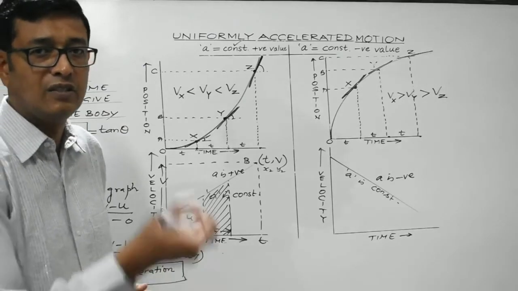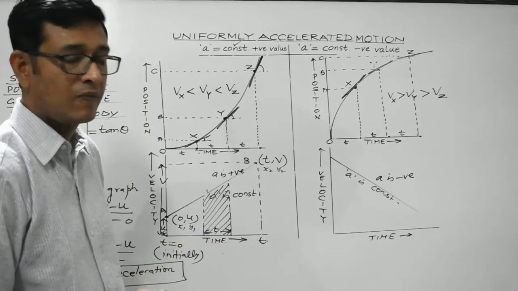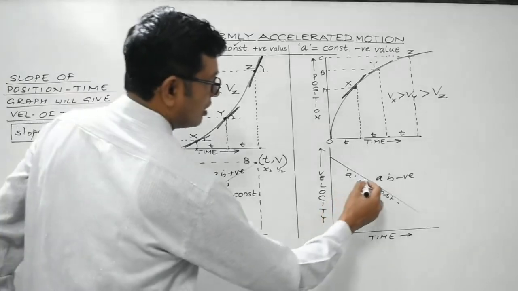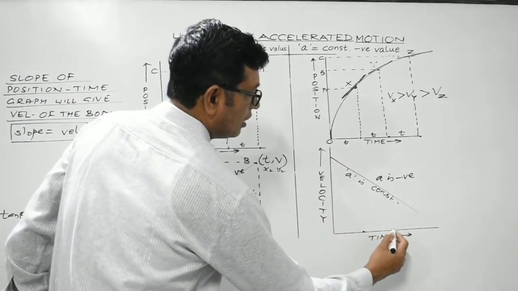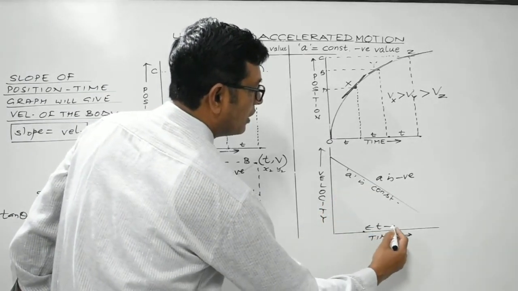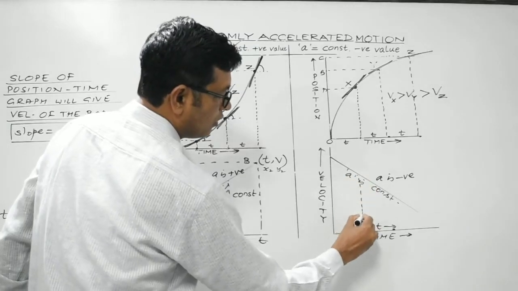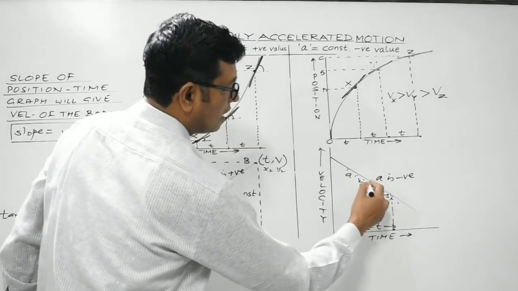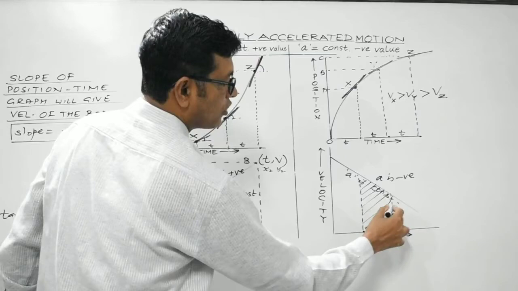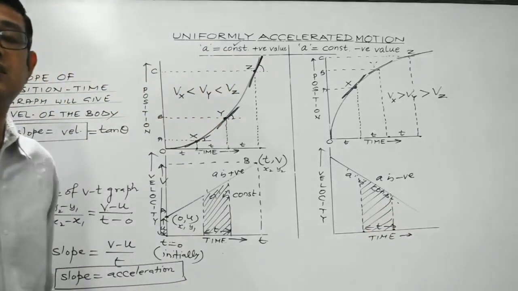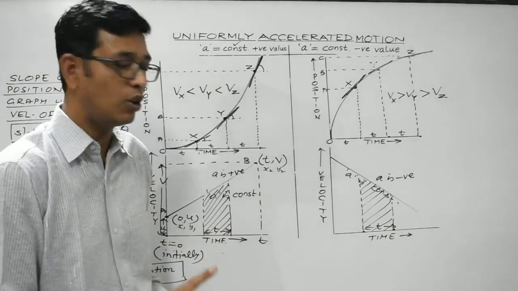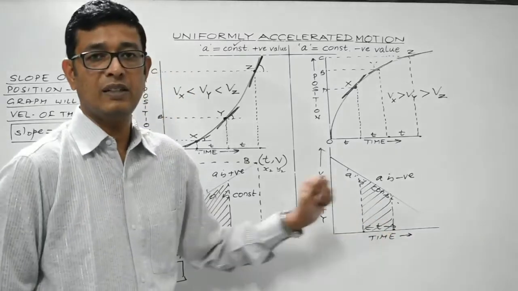This we have done previously as well, right? So here, we will drop perpendiculars, and the area of the shaded portion will give the distance or displacement covered by the body between this interval of time.